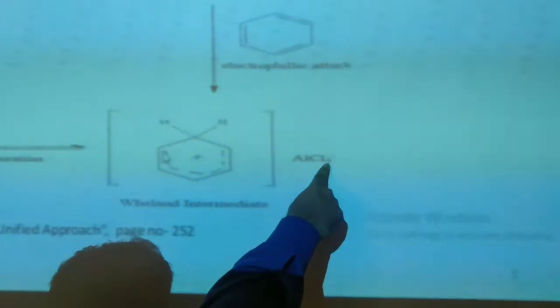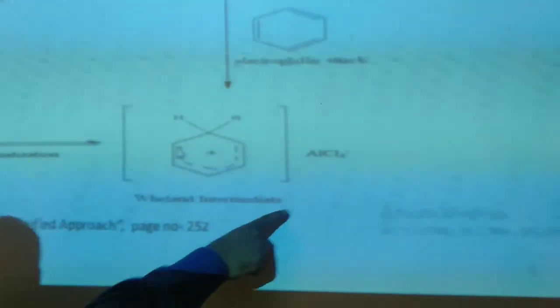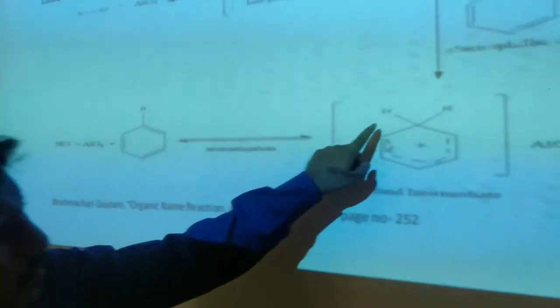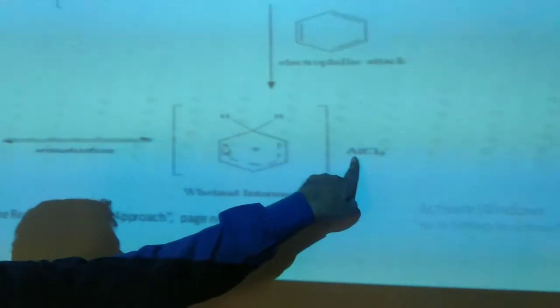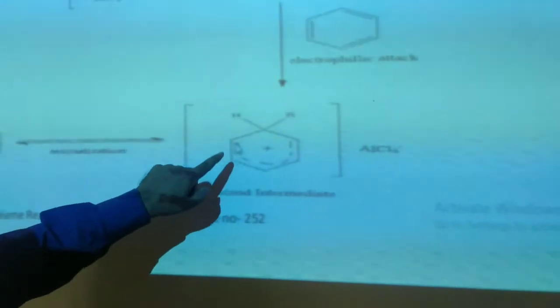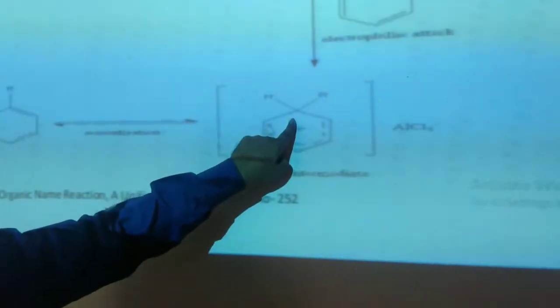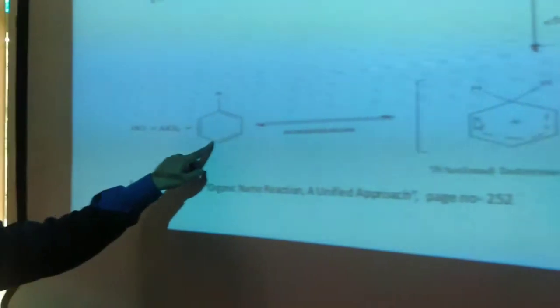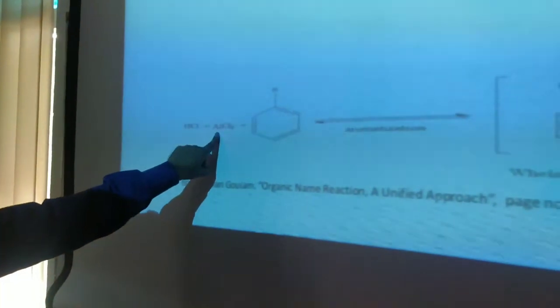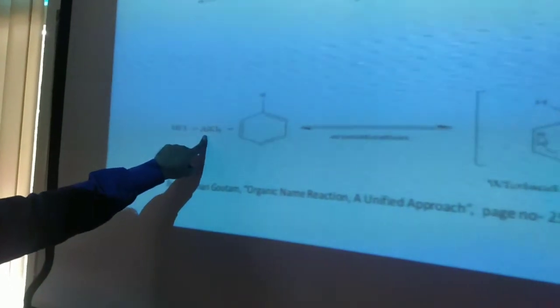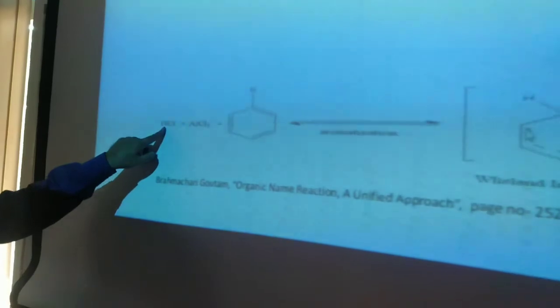Ultimately that proton will be removed, leaving behind its bonding pair, and that proton will react with the AlCl4 intermediate, and HCl will be formed as a byproduct. Aromatization occurs and your ring is again regenerated. AlCl3, the Lewis acid catalyst, will be formed, and HCl will be formed as a byproduct.